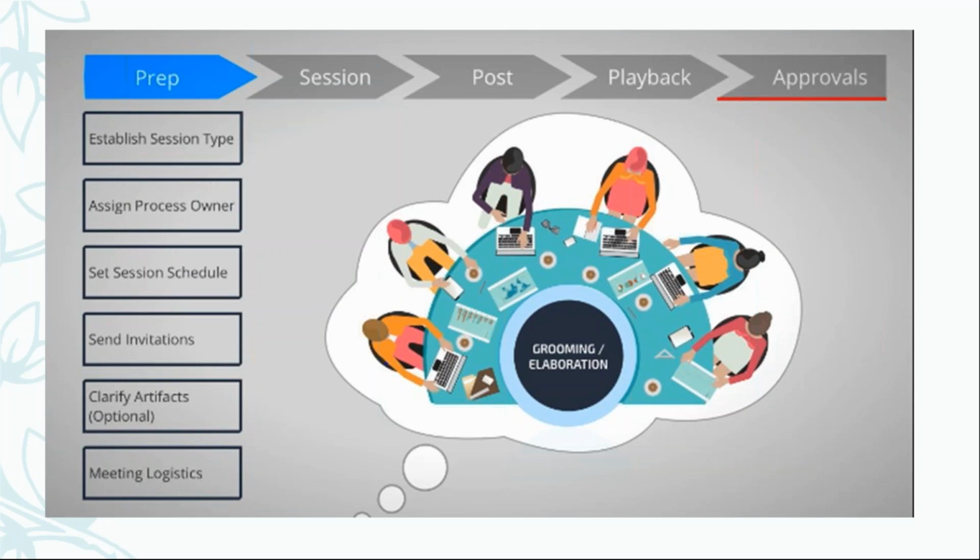Actually, in the preparation stage, we decide the session type, we decide the process owners, we decide when we are going to conduct it, we send the invites, and we prepare the artifacts. If any artifacts are required, all the requirements should be clear. And finally, the logistics part: the meeting rooms and all the facilities are available. If we are coordinating with different locations, we need video rooms. So we need to prepare all these things in the preparation stage.